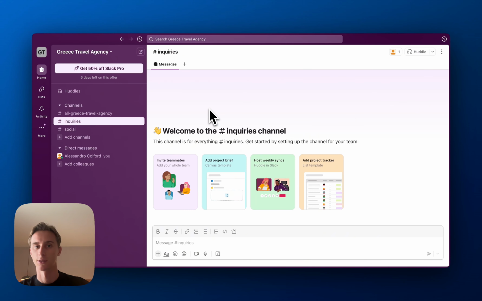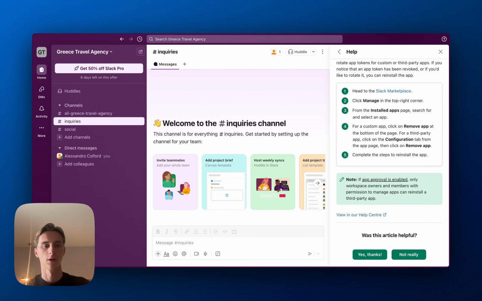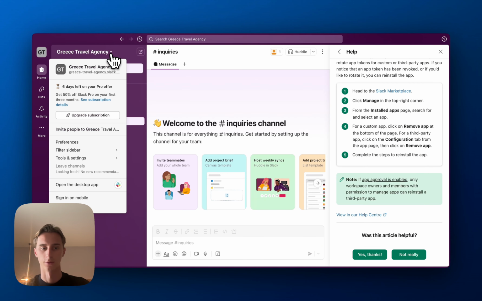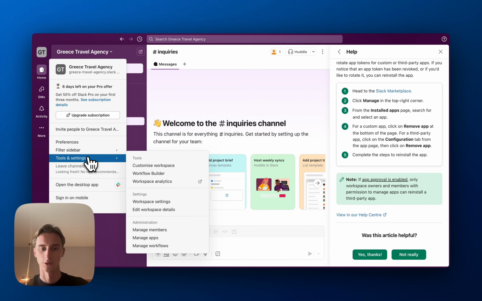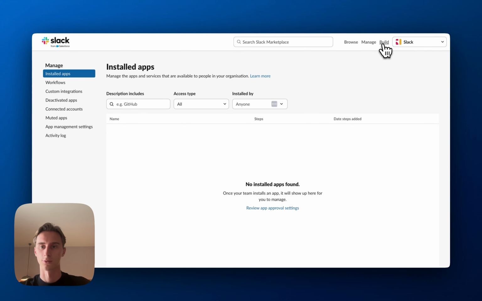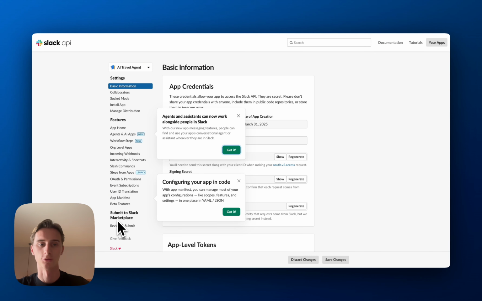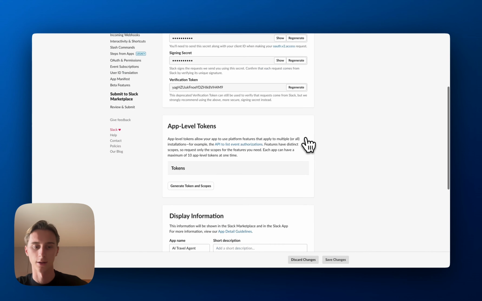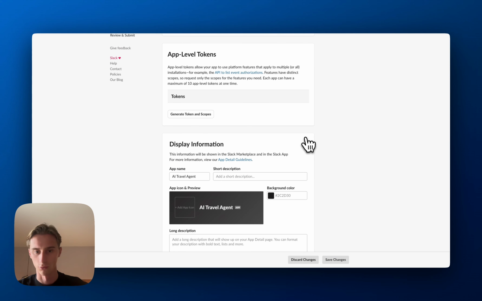Now the next step is to add the Slack app. So how do you do that? You click on the title of the workspace, and you go to Tools and Settings, and you click on Manage Apps. Once you have that, you click on Build. And then you put a name for the app and you select the workspace that we just created, which will add that app to the workspace. From here, it's going to look a little bit complicated, but no worries. I'll show you exactly what to do.